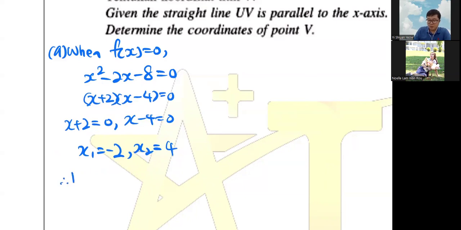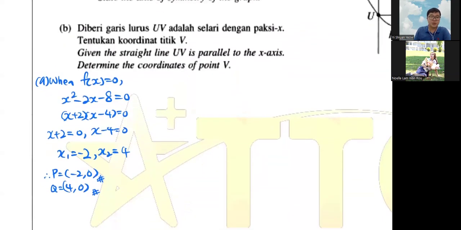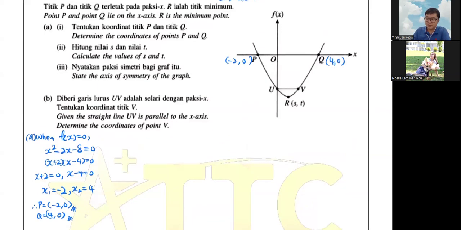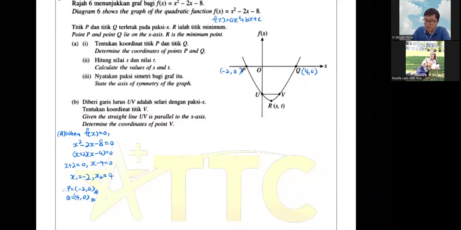Therefore, P equals (-2, 0), Q equals (4, 0). That's your P and Q for the x-intercepts. When you want to find the x-intercepts, pintasan x, you need f(x) equal to 0. The y-intercept is already told to you in the c, so c is -8, meaning here is -8 where the x is 0. That's the first information already.